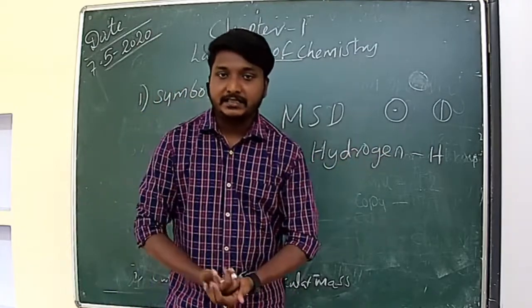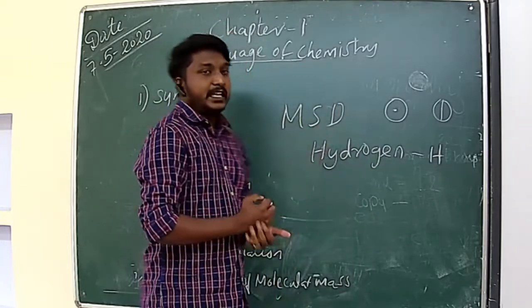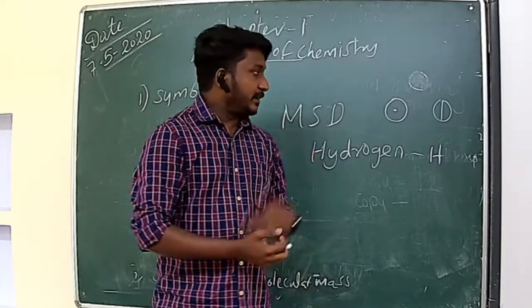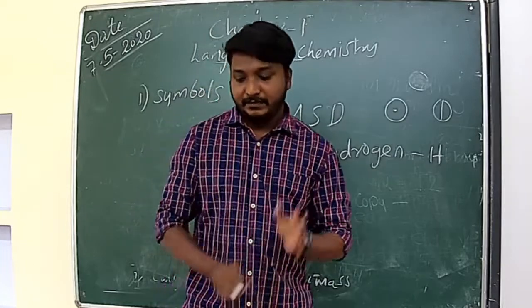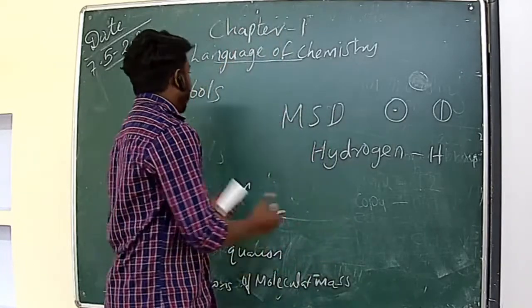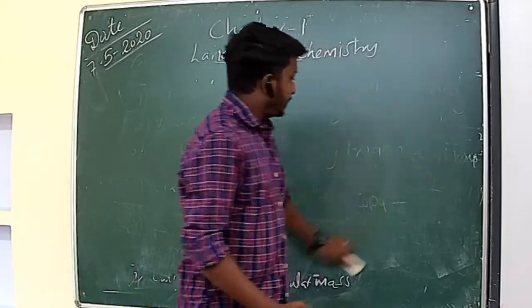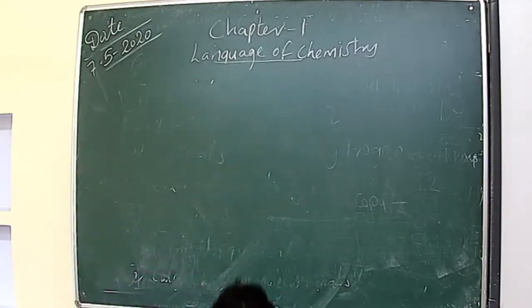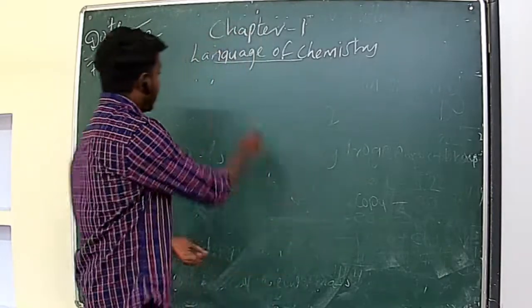So the next scientist came, his name was Berzelius. He proposed a new way to represent the elements by using symbols. So symbols means what?